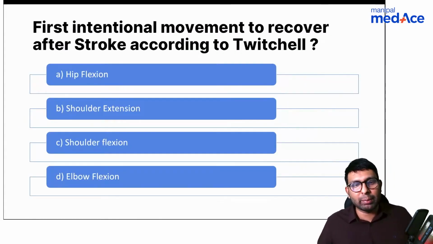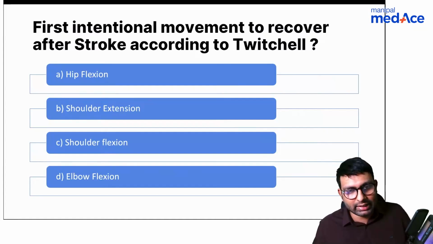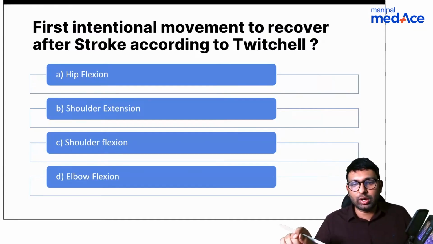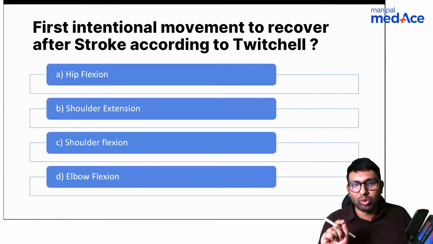This is again a question of PMR where they're talking about the first intentional movement to recover after stroke according to the Twitchell theory, which is a theory that is commonly followed. That is Twitchell's theory of recovery in stroke. So in that, which is the first intentional movement to recover?